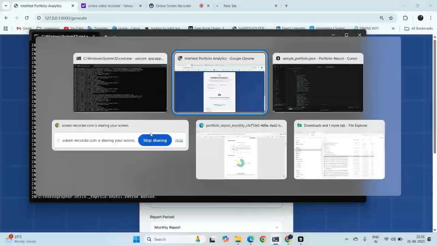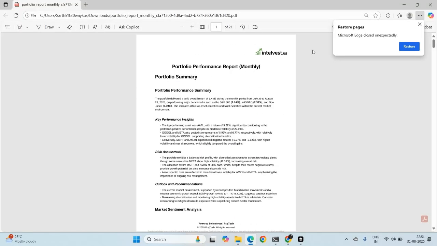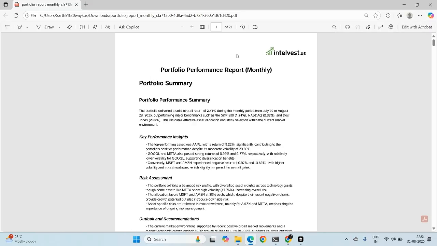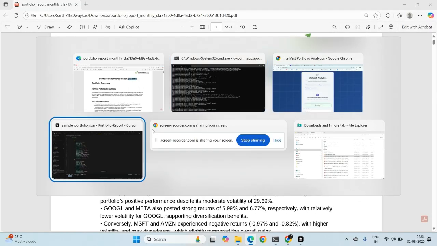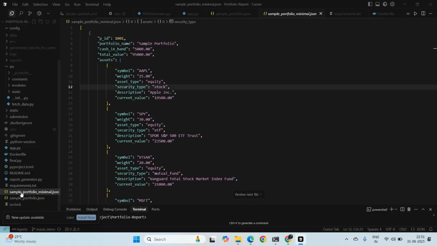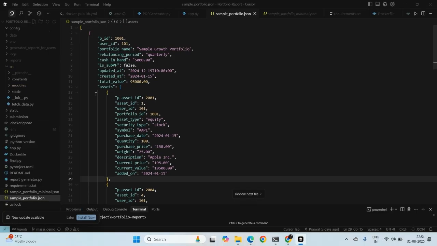So I'll jump right into the output of how a report looks. So this is how a report looks. I have also created a small logo, and this is a monthly performance analysis of my portfolio. First, let me show you how my input portfolio looks. I have a few stocks in my input portfolio.